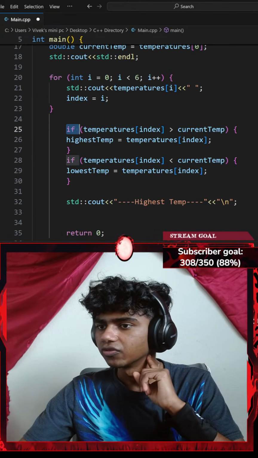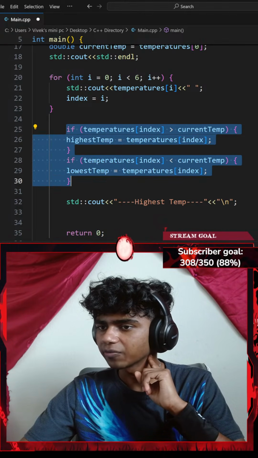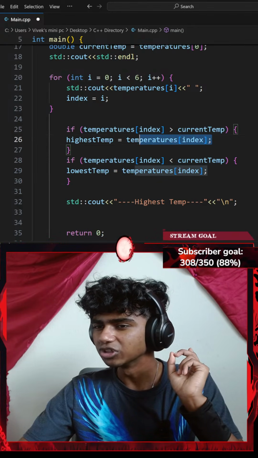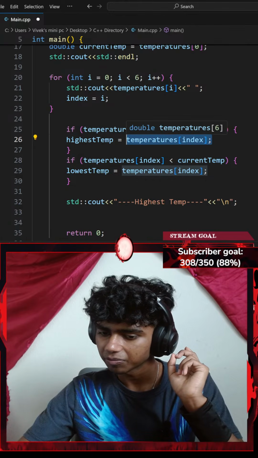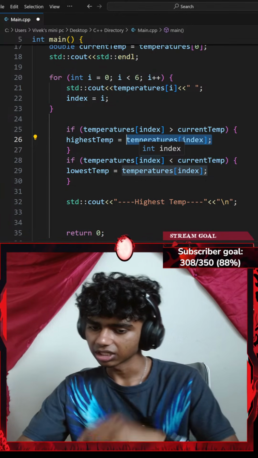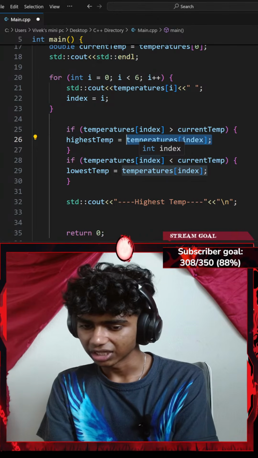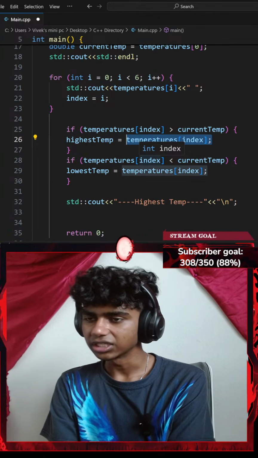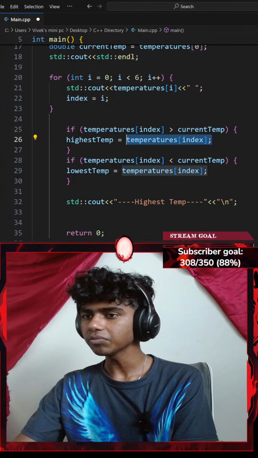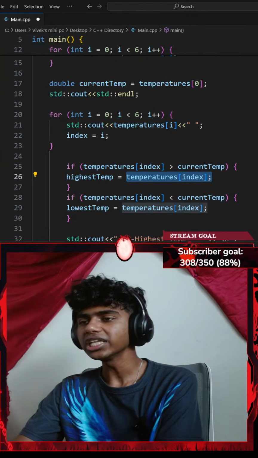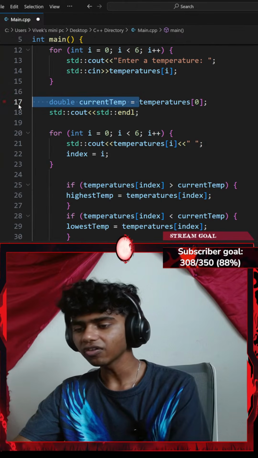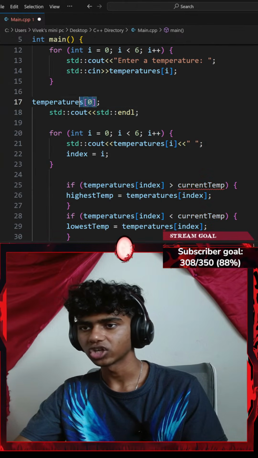So first step is that the highest temperature, I set that equal to my temperature at index of index. Think about what the highest temp will be at the start of the loop. You don't need current temp. Don't I need current temp? Honestly, I think actually that does make sense. Instead of current temp, I could just go with my temperature at index of 0.